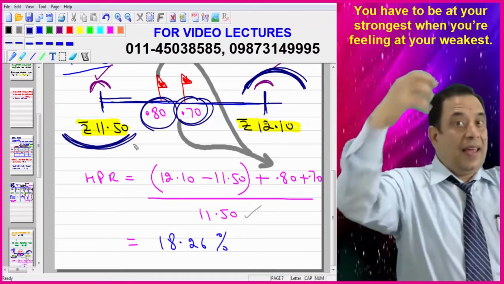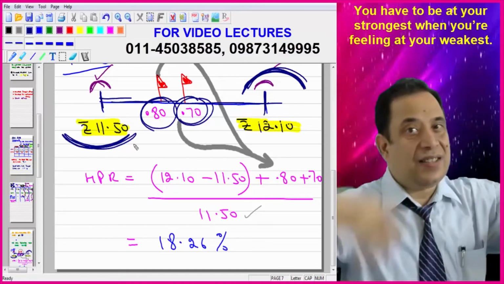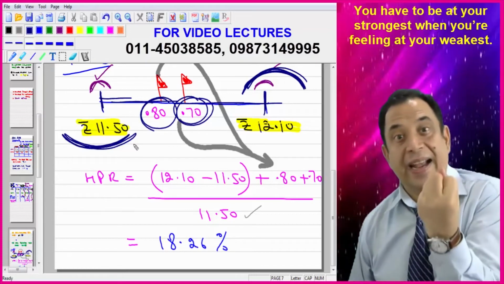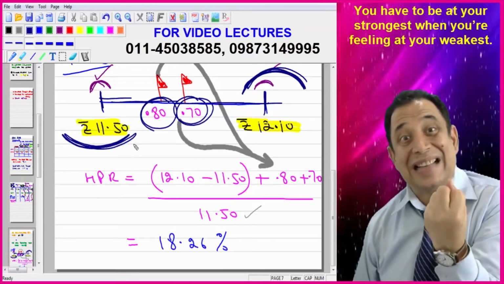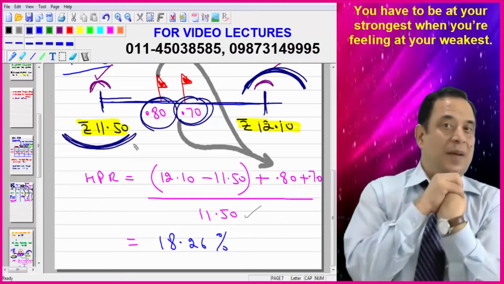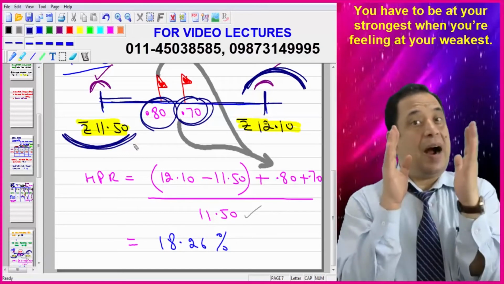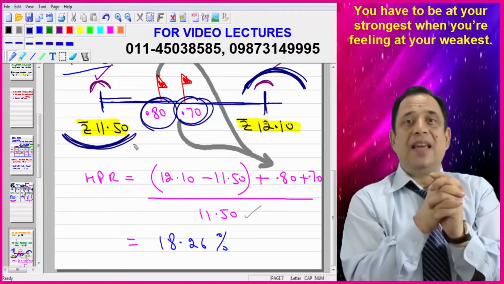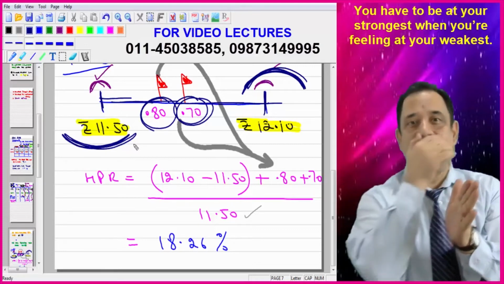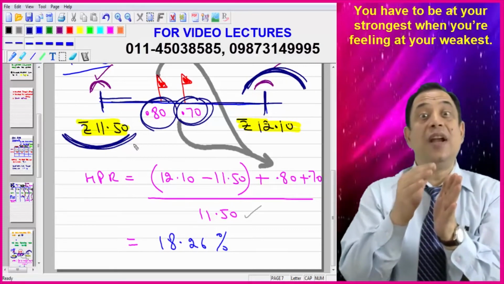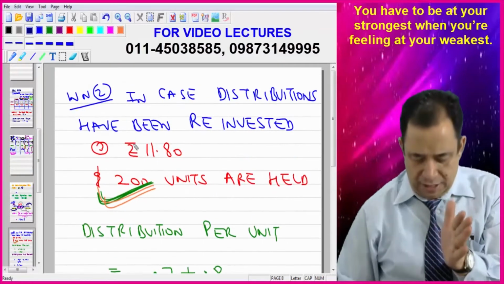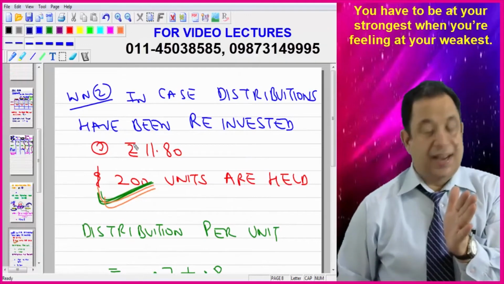It means if an investor has invested 100 rupees, then that investor will be getting 18 rupees 26 paisa as a return from that investment. This is my part A. But in part B, if the investor has gone for dividend reinvestment plan and he is holding 200 units, then how much is the return? Very simple. I have prepared for you in the next slide.